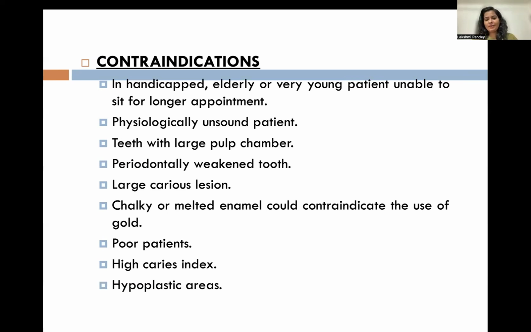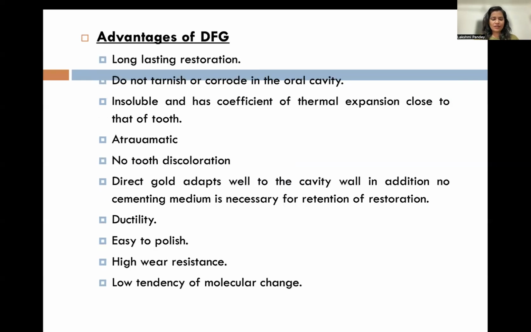Chalky or melted enamel could contraindicate the use of gold. Why? Because the strength is not available. If the strength is not present and you use a restoration like gold, definitely it won't last long. Poor patients, patients who cannot afford it, or a high caries index, you cannot use gold restoration. You have to go for restorations like glass ionomer, and hypoplastic areas.